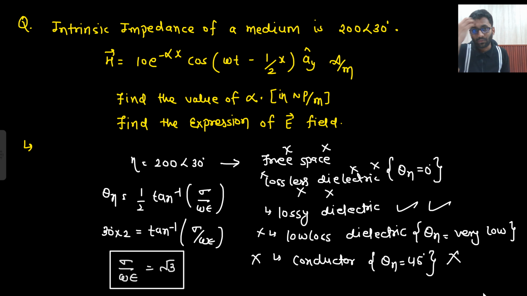So if we have the value of beta, do you remember the formula of beta? Yes, omega under root mu epsilon by 2 and then under root 1 plus sigma upon omega epsilon square plus 1, right?